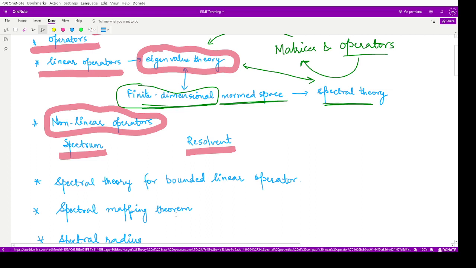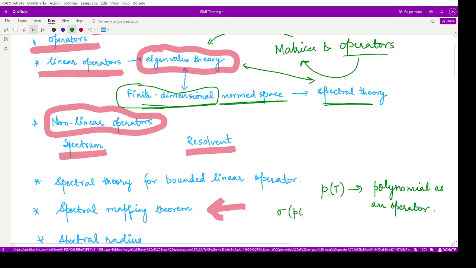We saw the spectral mapping theorem. What was this theorem? According to this theorem, suppose we have some polynomial in terms of an operator T. So that polynomial is defined in terms of the operator, and in that case the spectrum defined for this polynomial would be equal to the polynomial taken over the spectrum of T. So this is the result of this spectral mapping theorem.